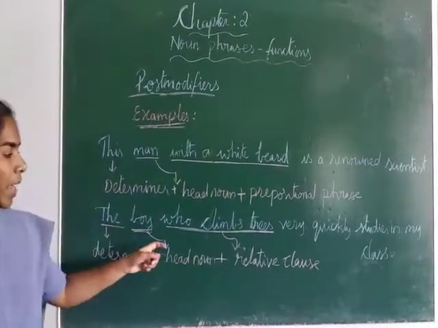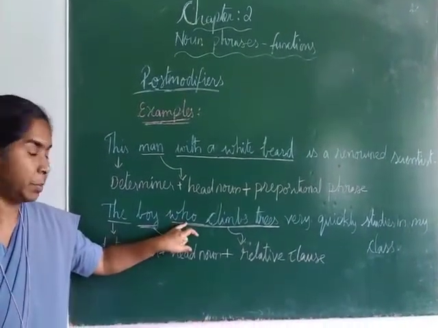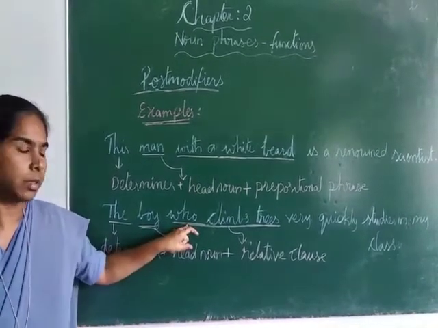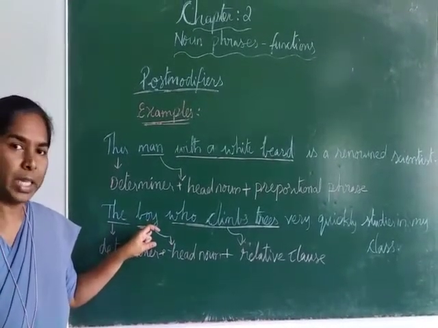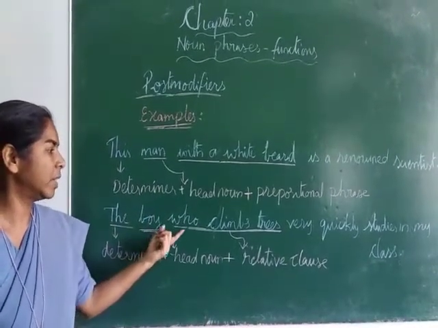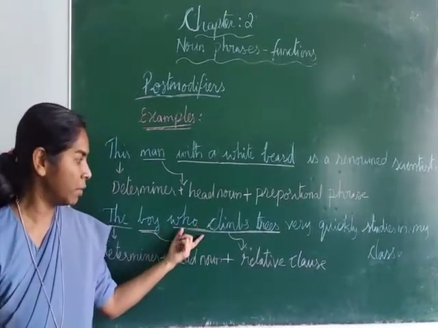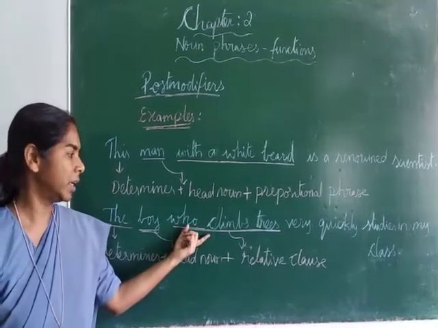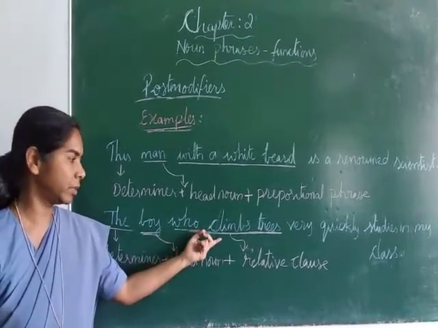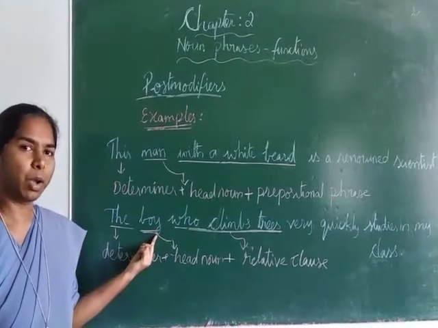Why is it called a relative clause? Who is a relative pronoun. Why? Because it gives more information about the boy who is already mentioned above, and so who is referring to the boy, and so it is called a relative pronoun. And so the phrase along with the relative pronoun is called a relative clause, who climbs trees. And so this relative clause is a post modifier because it appears after the head noun, the boy.